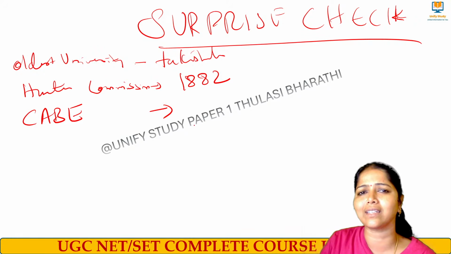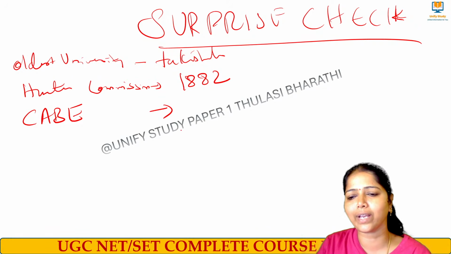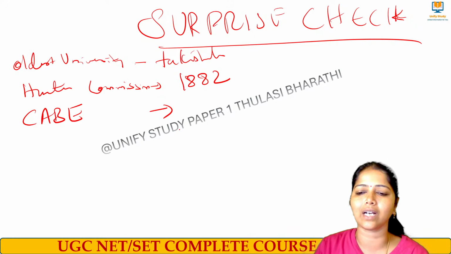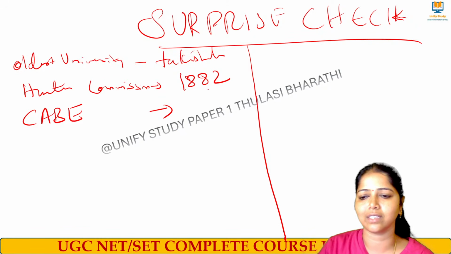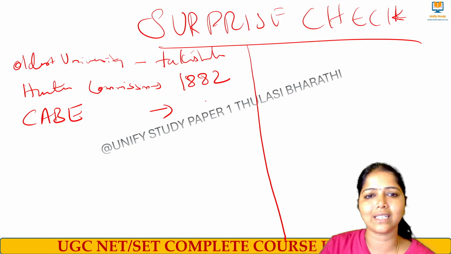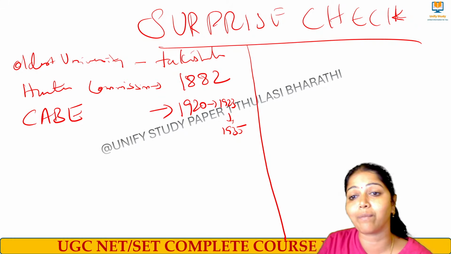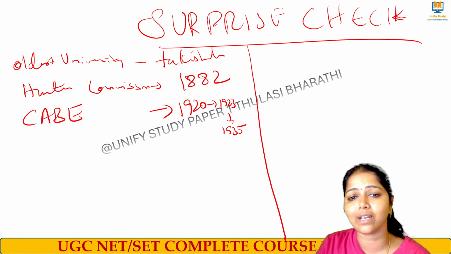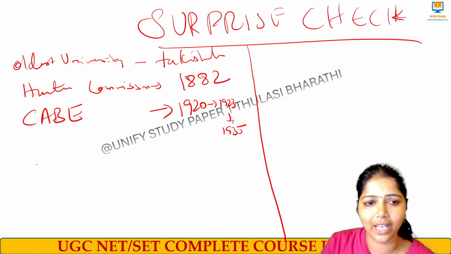When was CABE started? Central Advisory Board of Education. When was it started? Come on, quick answers. It is 1920, dissolved in 1923, and it was revamped again in 1935. Yes, Lord Ripon was the Governor General at the time of the Hunter Commission. Very good.